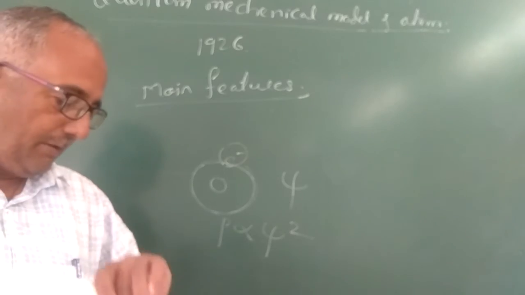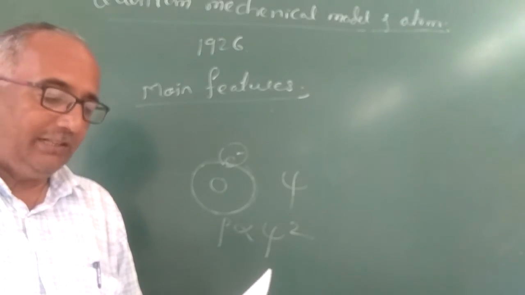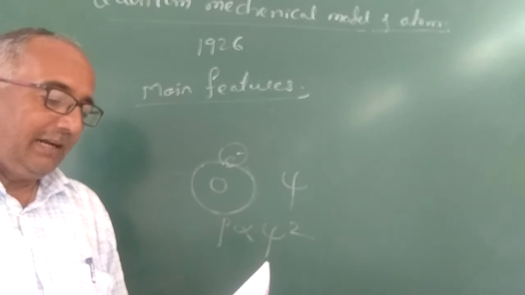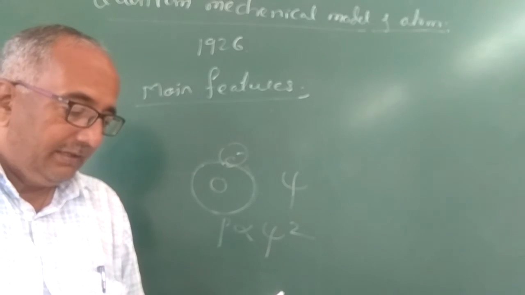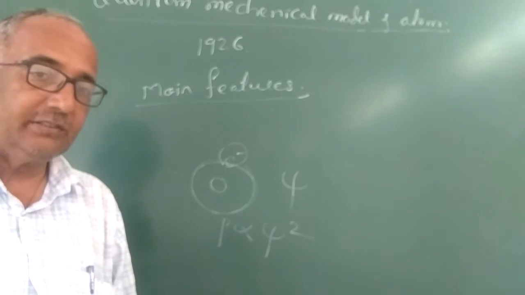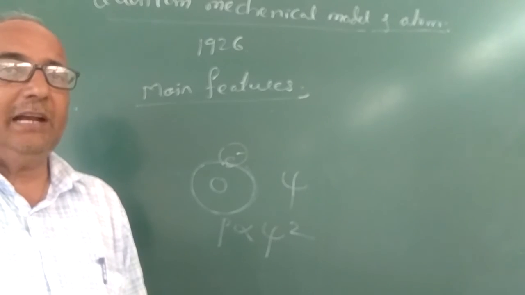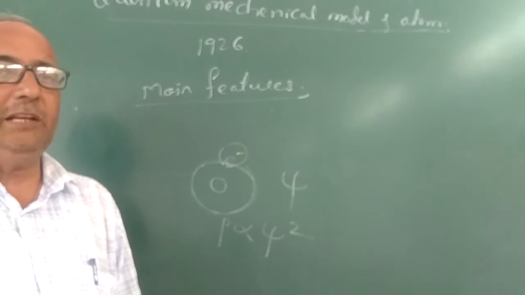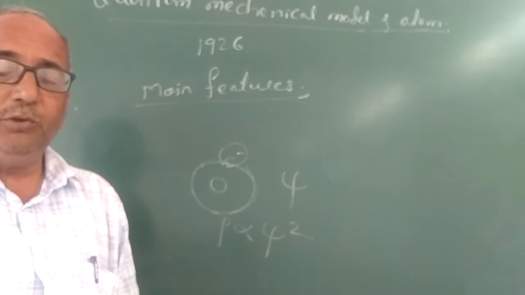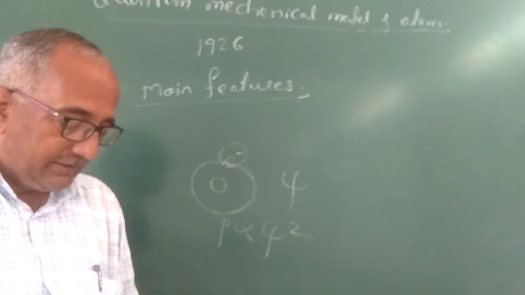These are the postulates of the quantum mechanical model of an atom, the Heisenberg and Schrödinger wave theory proposed in 1926. So this is important. They may ask a 2 mark question: write 2 main features of the quantum mechanical model of an atom proposed by scientists Heisenberg and Schrödinger.